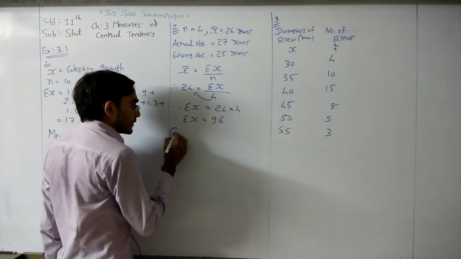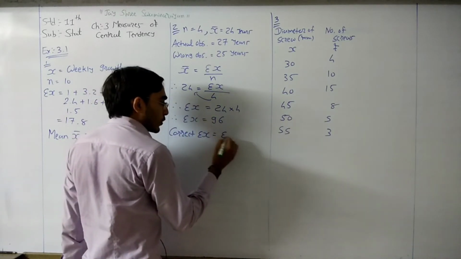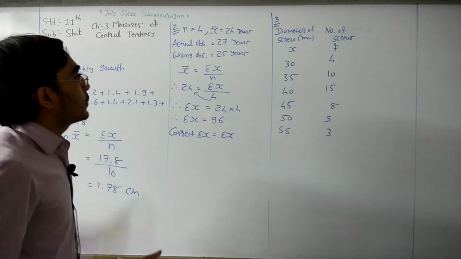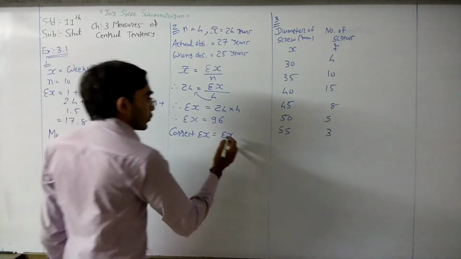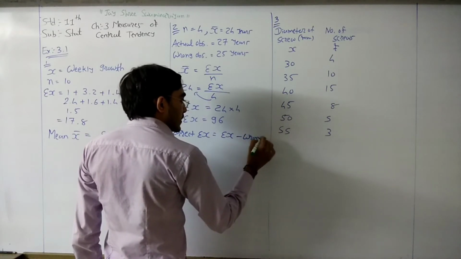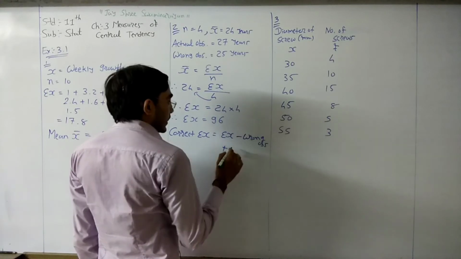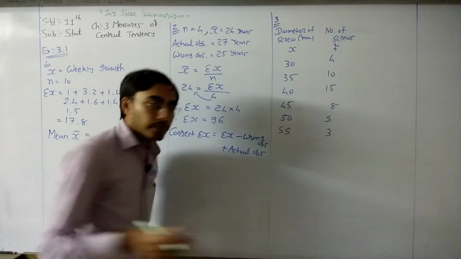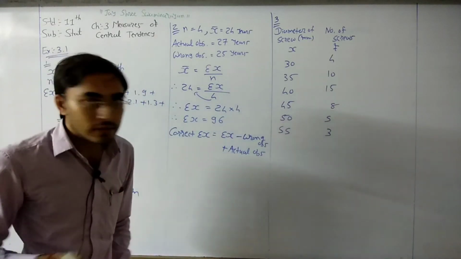So here we can write correct sigma x is equal to your original sigma x. Now what we need to do from the addition? From the addition, we need to subtract this wrong observation. So sigma x minus wrong observation and add correct observation, otherwise actual observation. Okay, we need to do correction in sigma x because we need to correct the mean.